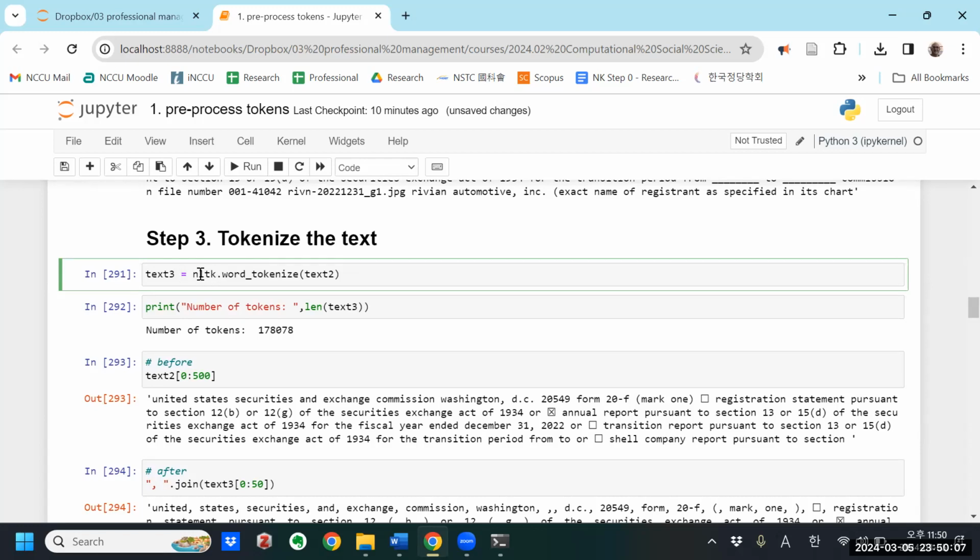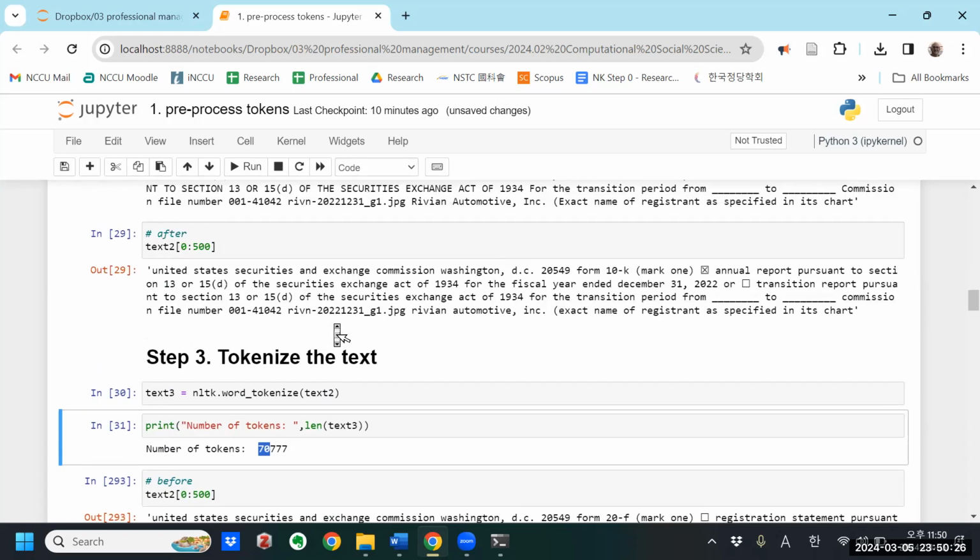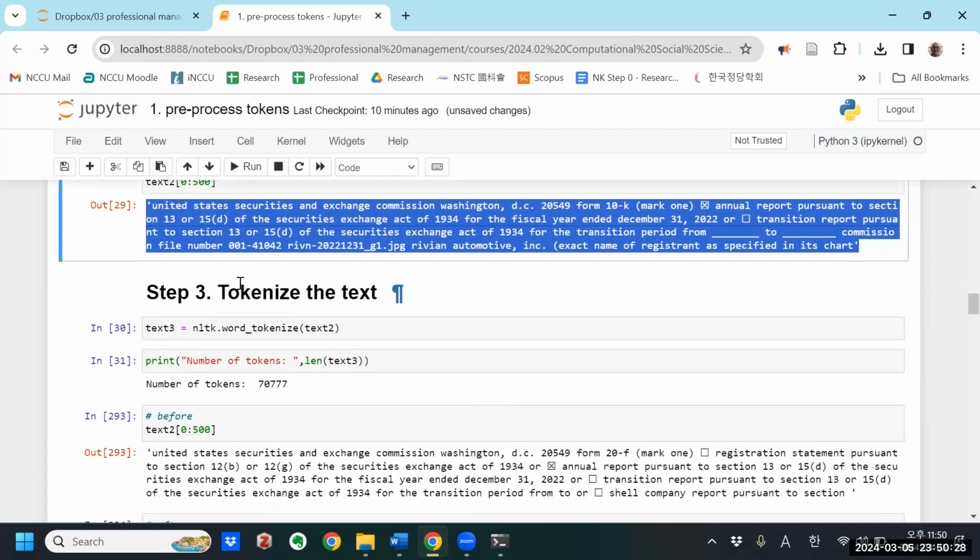So I will use the NLTK library. I'll use the word tokenize function on text 2 and save that as text 3. And then the number of tokens in text 3 you'll see is 70,000. So there's 70,000 tokens from the Rivian document.